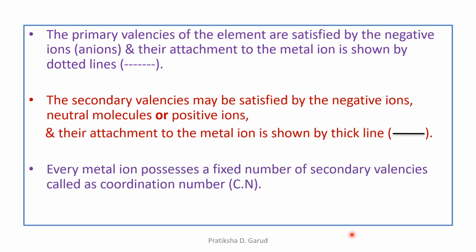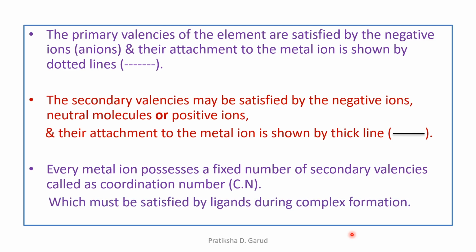Then the next assumption is that every metal ion possesses a fixed number of secondary valencies. The secondary valencies, or the valencies which are shown by the thick line, are fixed and they are called the coordination number. So we have to remember that the coordination number or the secondary valencies are fixed, and they are satisfied by the ligands during the complex formation.